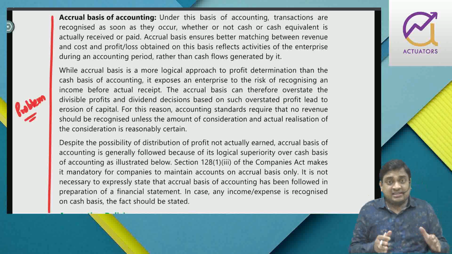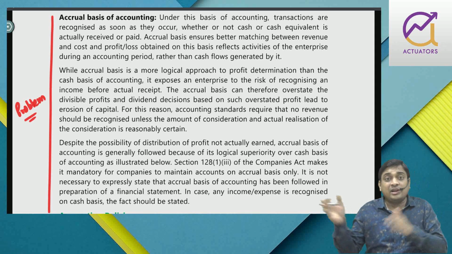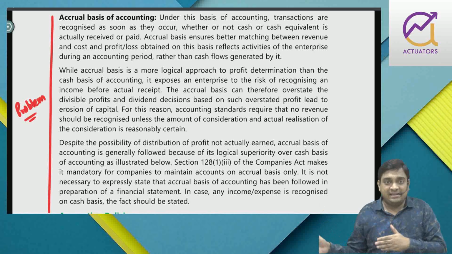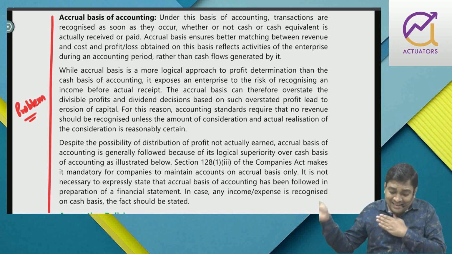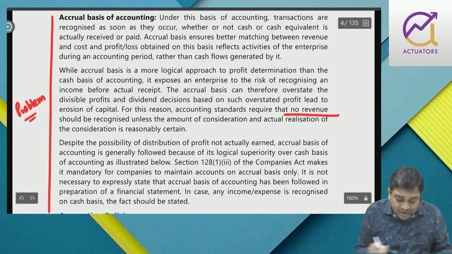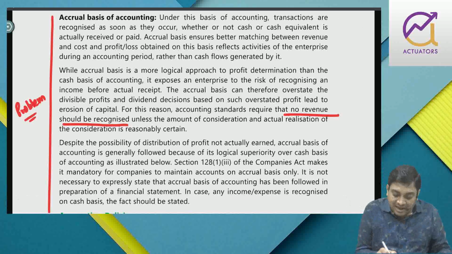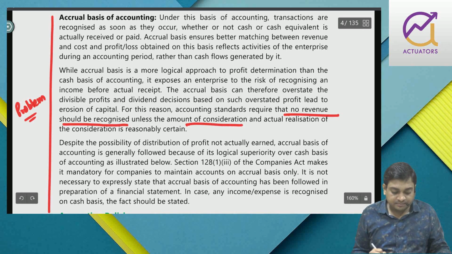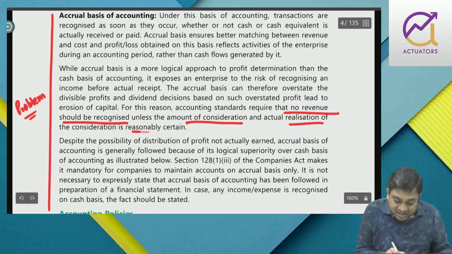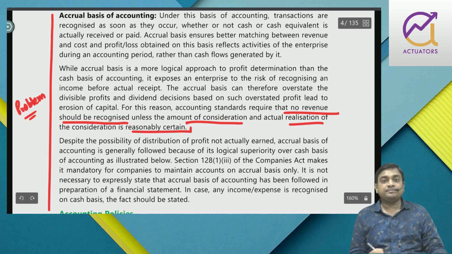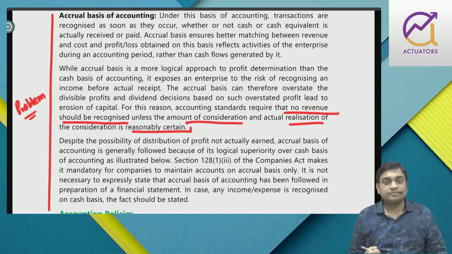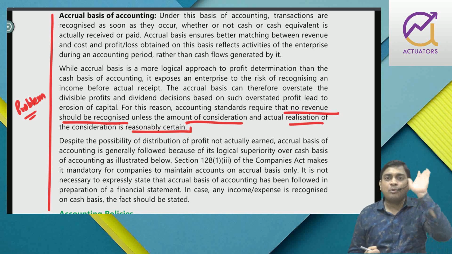accounting standards, revenue recognition, AS 9, that clearly says no revenue should be recognized unless the consideration and realization is certain. I teach you and you are saying, sir, aapko de denge fees.